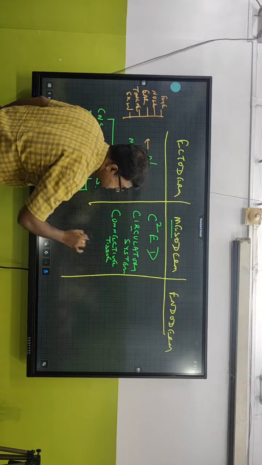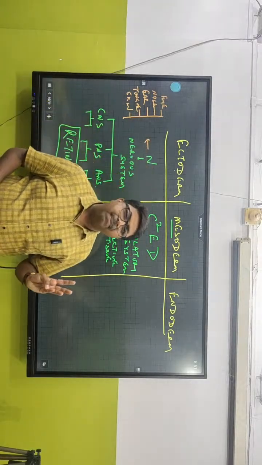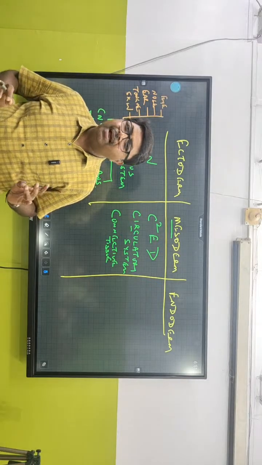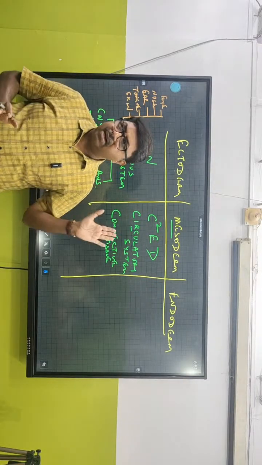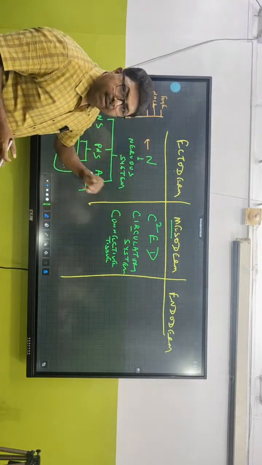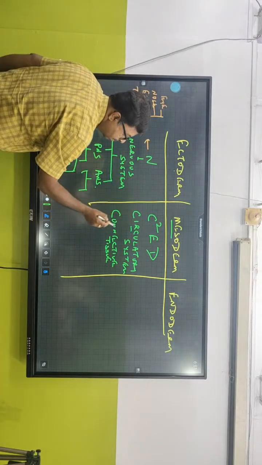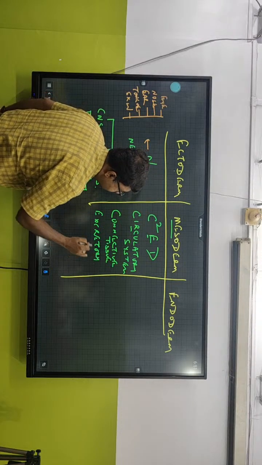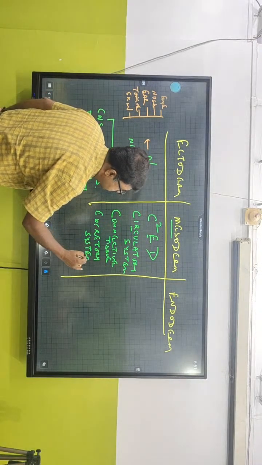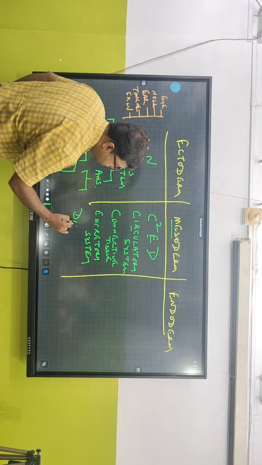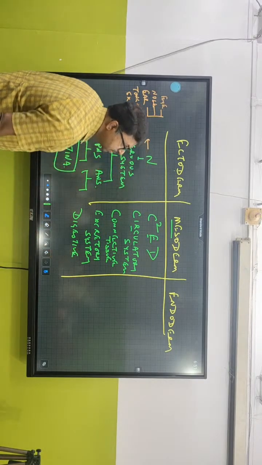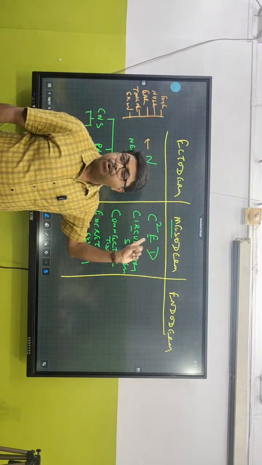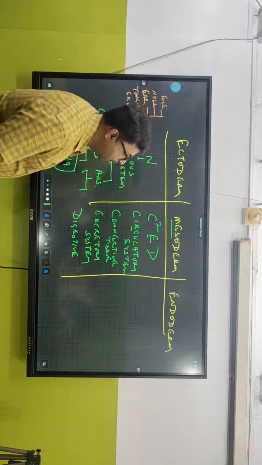That means we are talking about what? We are talking about tendon, ligament, bone, blood, cartilage, adipose tissue, areolar tissue. All of them start normally from the mesoderm layer, connective tissue. And E for what? E for excretory system. And D for digestive system. So all these organ systems have been developed from which layer? Mesoderm. And let's talk about endoderm.